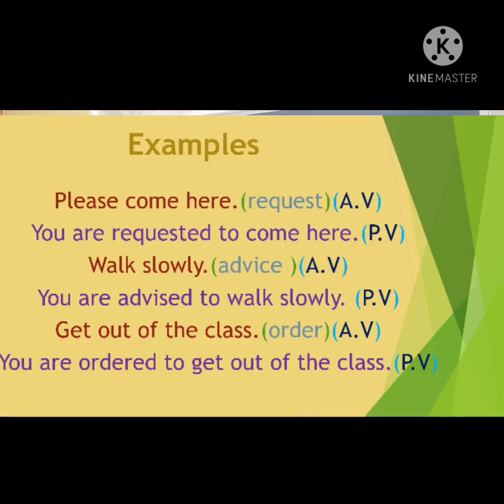Now let us see the examples for the first rule. First one, please come here. So it's a request. Now in the passive voice, what you have to use? You have to write you are requested, and then to infinitive. To infinitive means what here? To plus the base form of the verb. What verb is given here? Come. So don't write please in the passive voice. So what you have to write here? You are requested to come here.